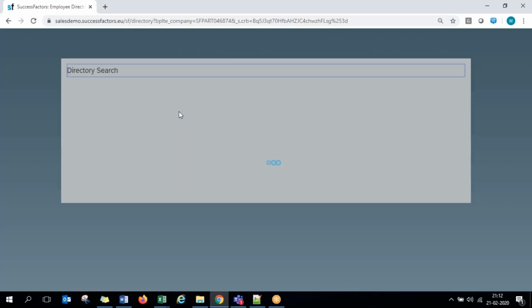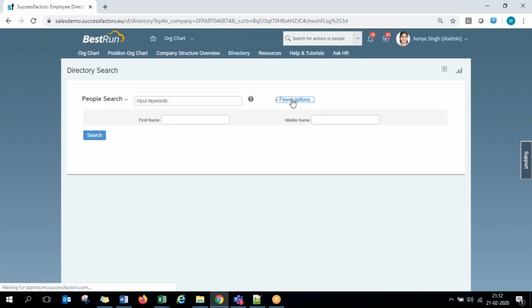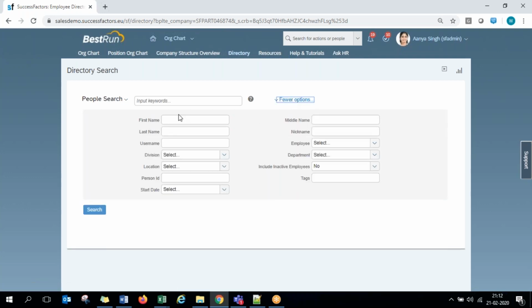And then the fourth one, called the directory tab. This directory works like a telephone directory, where all the employees' details can be found. You can search with keywords of any employee and click on search, or you also have some particular search options like first name, last name, middle name, the employee department, location, employee ID. All these various fields can be used to search for anyone in the organization.